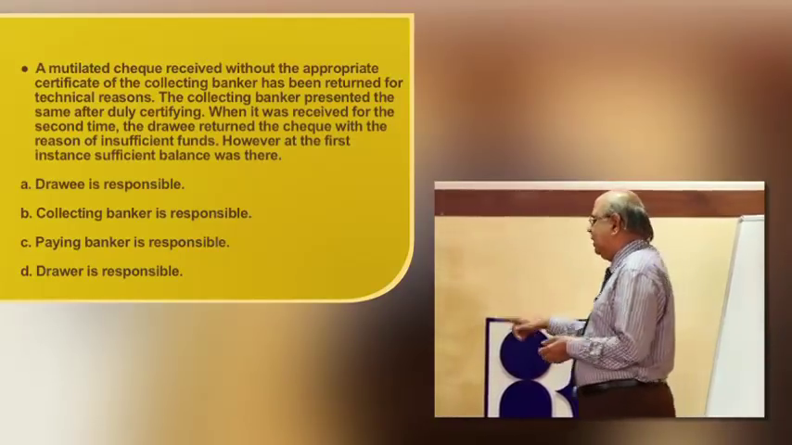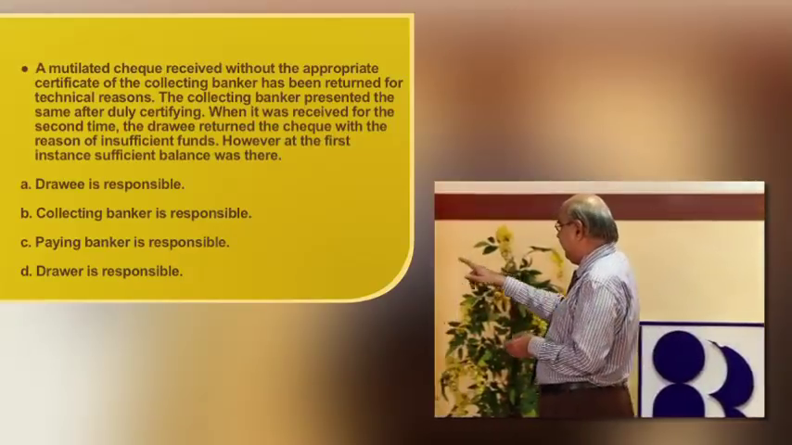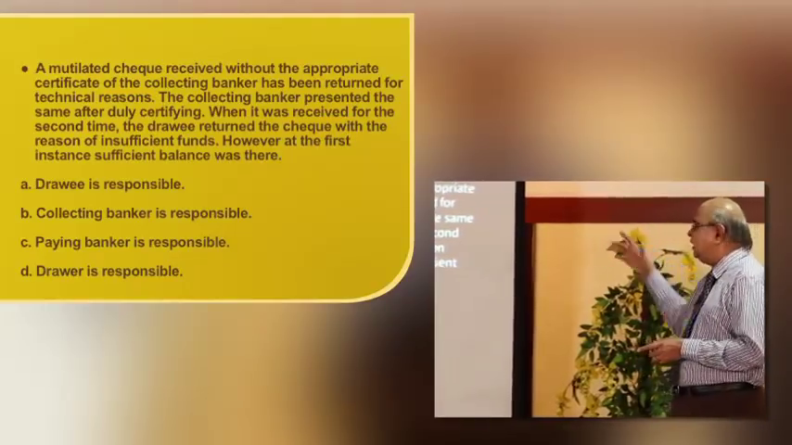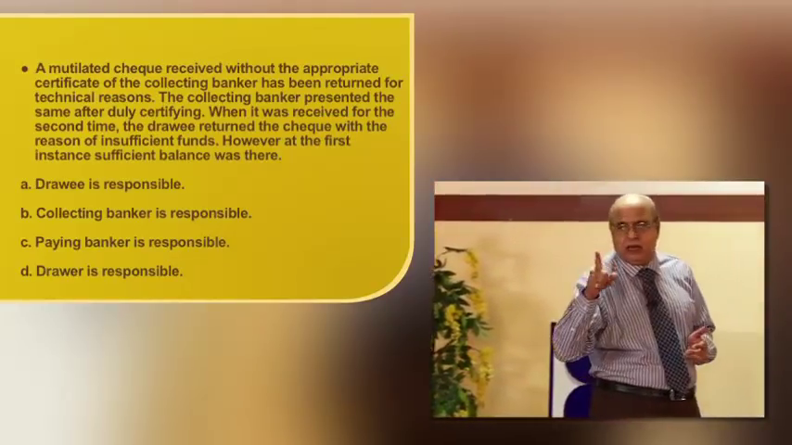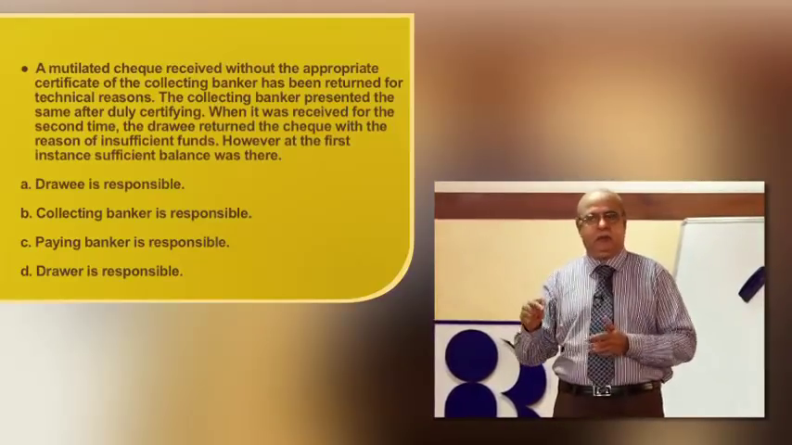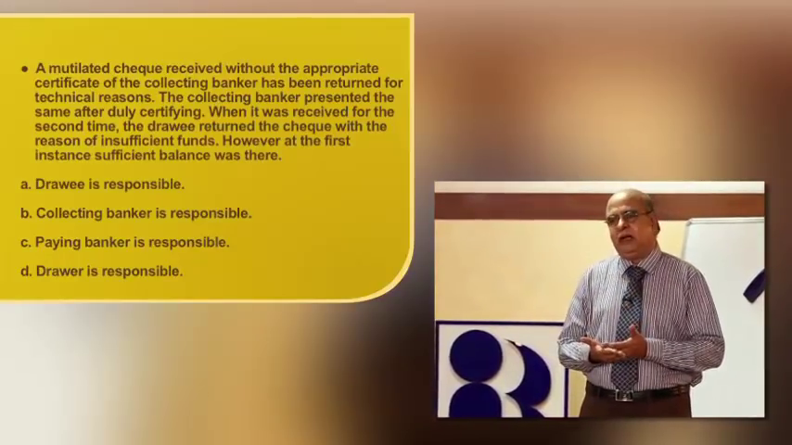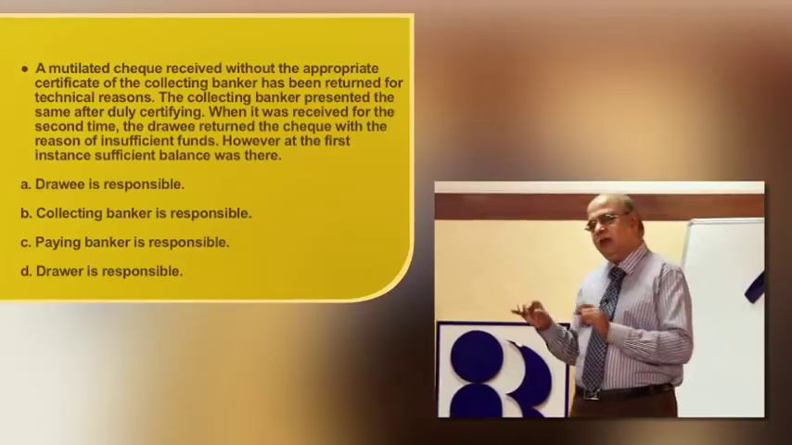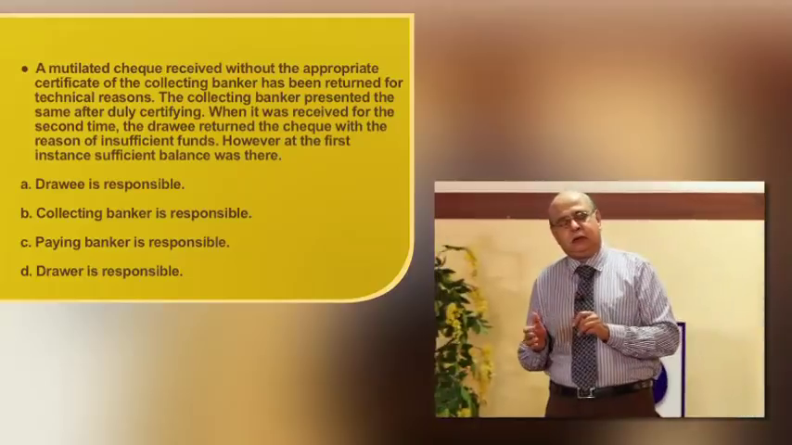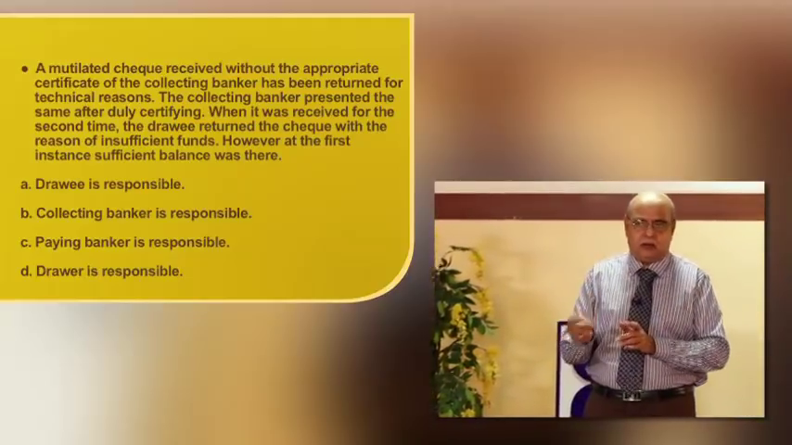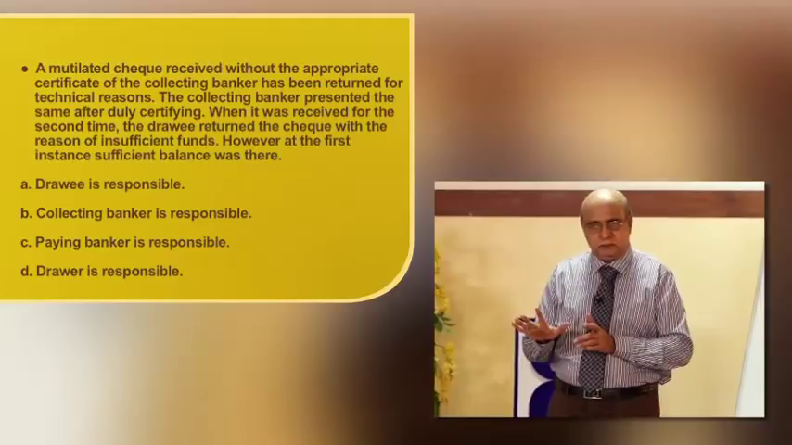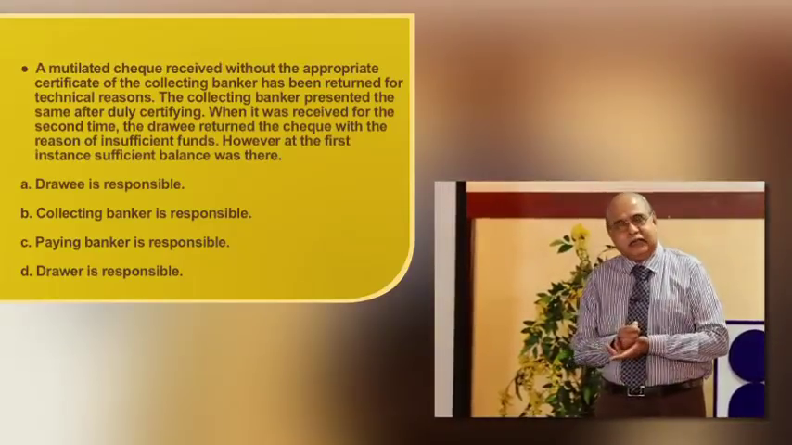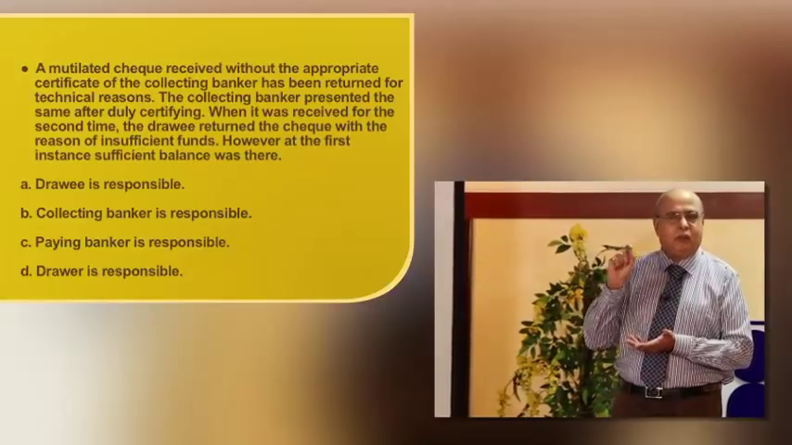Drawee is responsible. Collecting banker is responsible. Paying banker is responsible. Drawer is responsible. Actually, if the banker had seen the balance, things would have been different. But before seeing the balance, the banker would like to see whether technically the check can be accommodated. Whenever there is a mutilation, that certificate has to come from the collecting banker. On the reverse of the check it should be pasted, and the collecting banker has to give a certificate, mutilation guaranteed, and sign on behalf of the bank.